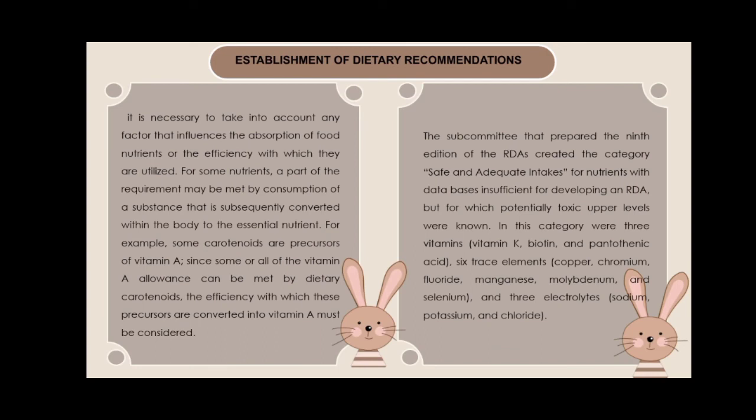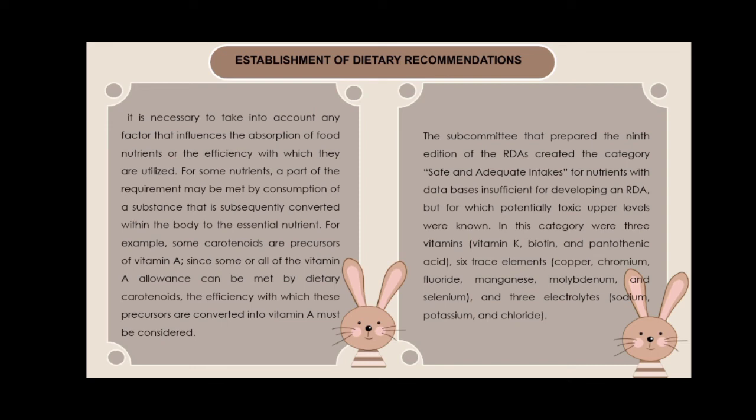In the establishment of dietary recommendations, it is necessary to take into account any factors that influence the absorption of food nutrients or the efficiency with which they are utilized. For some nutrients, a part of the requirement may be met by consumption of a substance that is subsequently converted within the body to the essential nutrient.